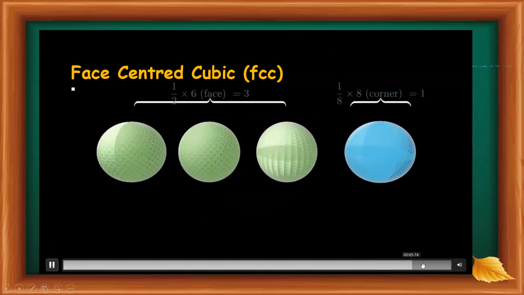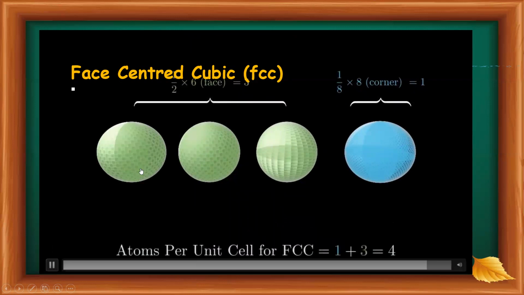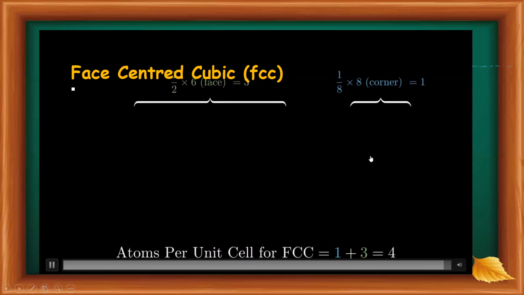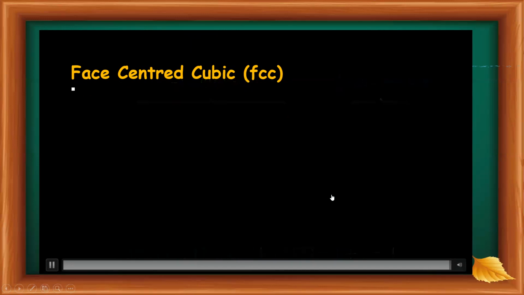The contribution from the 6 faces gives 3 atoms, and the contribution from the corner atoms gives 1 atom. Then there are a total of 4 atoms in the unit cell.